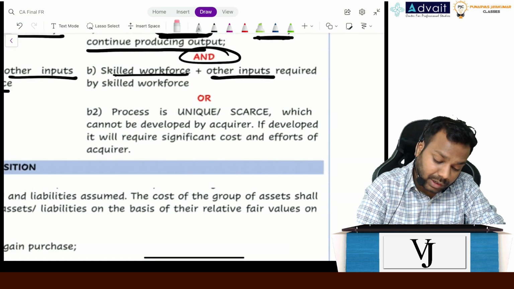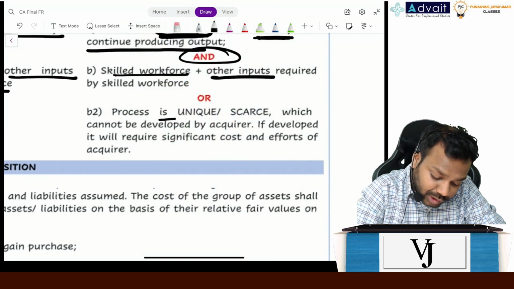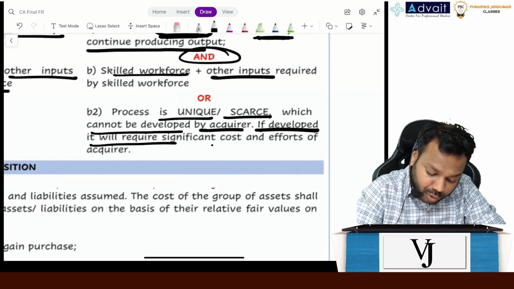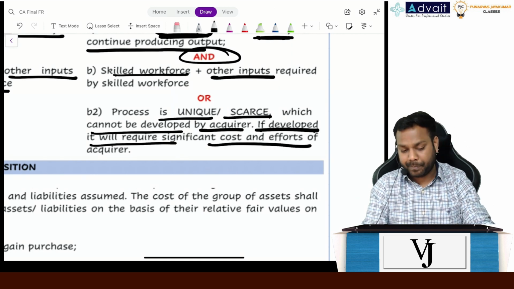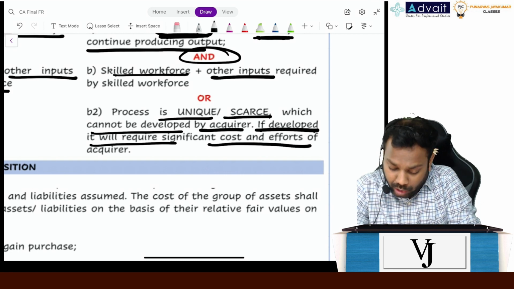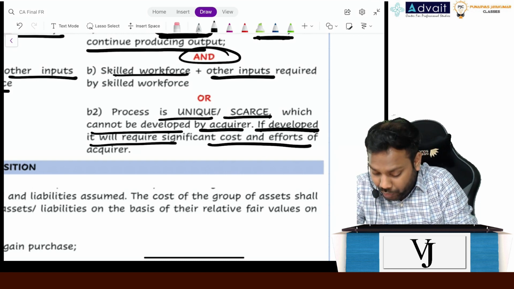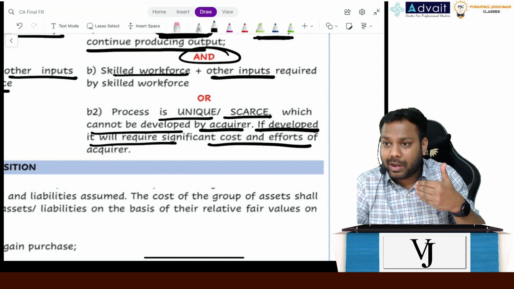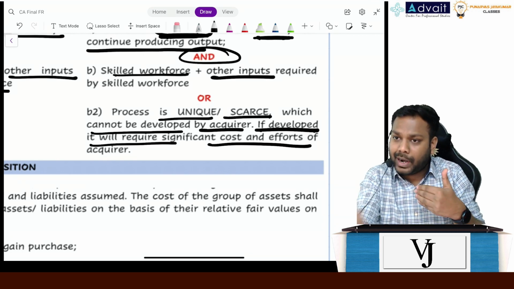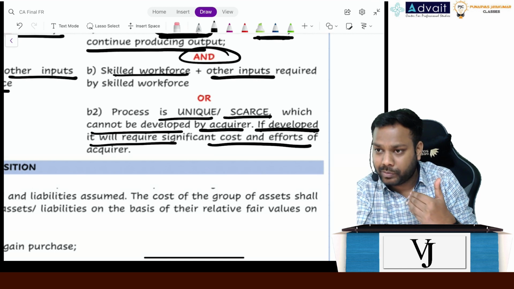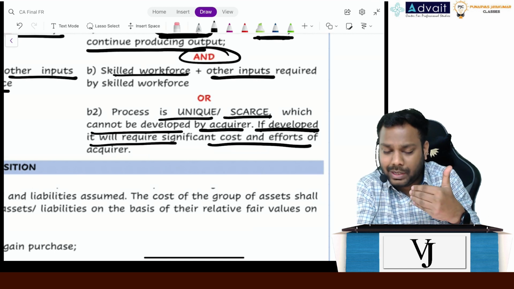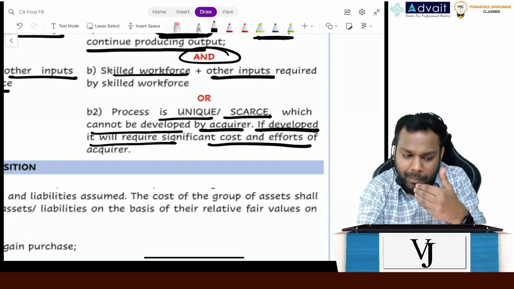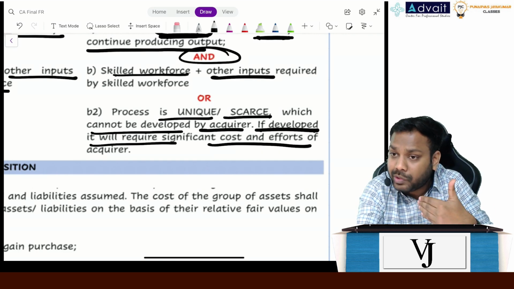it says the process should be unique or scarce, which cannot be developed by the acquirer, or if developed requires significant efforts or cost of the acquirer. Now understand, suppose two entities are in the same line of business, and one entity wants to acquire the other company. Definitely the process which the acquired company has, I will also have the same process, right? So if I'm acquiring a company which has inputs, processes and outputs, what additional benefit am I getting? The company I'm acquiring has inputs, processes and outputs, but those processes I also have, right? So this process is not something substantive.